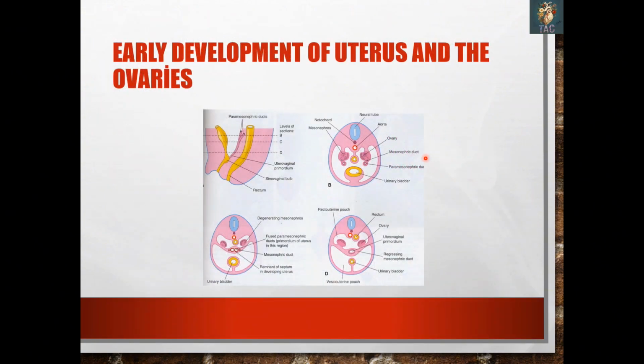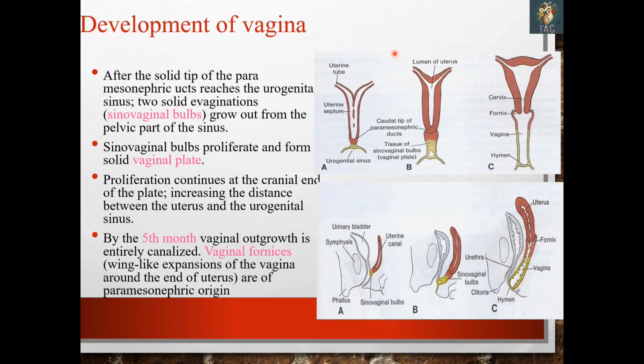Early development of the uterus and the ovaries. So again, this is almost the same diagram. Here you can see the developing paramesonephric ducts as well. So very important is then the development of the vagina. As I have told you, the vagina has dual origin. When the paramesonephric ducts touch the area of the urogenital sinus, two solid folds appear, and they grow towards the developing paramesonephric ducts, and they come to lie on each side of the paramesonephric ducts. So when canalization in this area occurs, they will form the fornices.